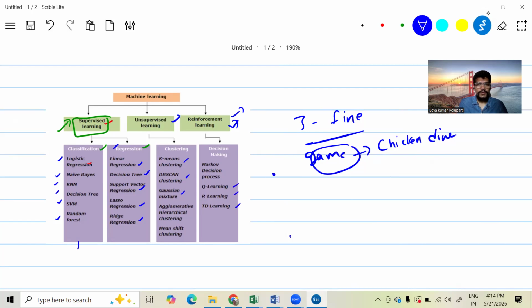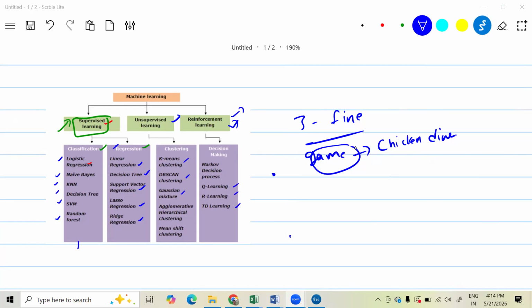So this is the way you can find and understand the machine learning types, and based on the requirement of the complete thing, you can use this particular algorithm. And that's very important to utilize this, guys. Okay. So this is the way you can understand.